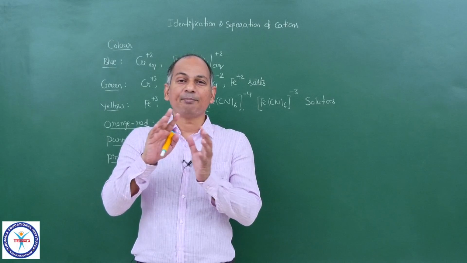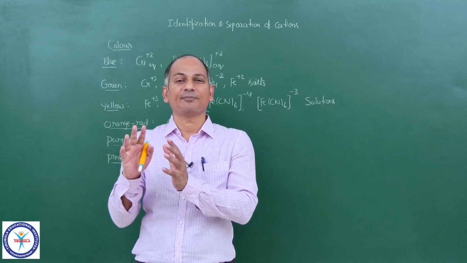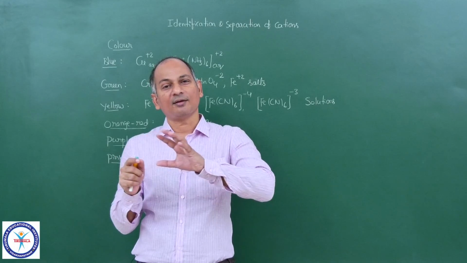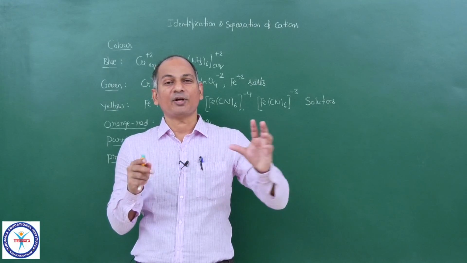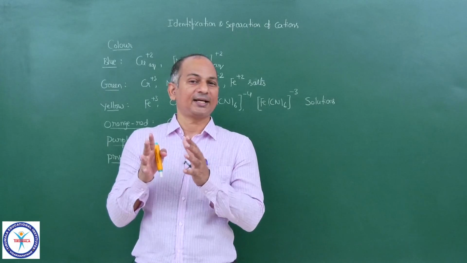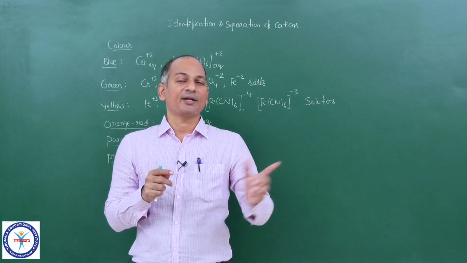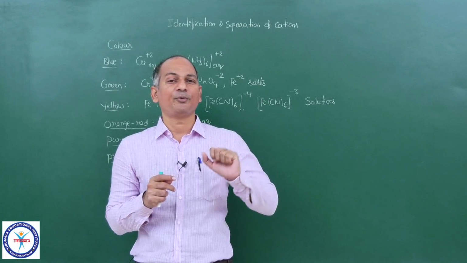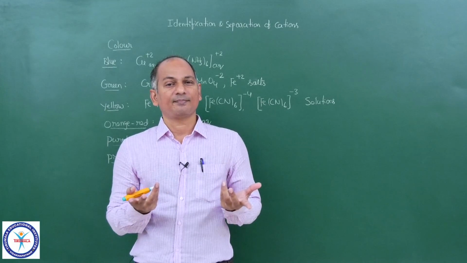That means you will get 10%, 15% information from the color itself. Whatever idea you get by seeing the color, you can confirm later, because in the question ahead there are so many properties given regarding that compound A.